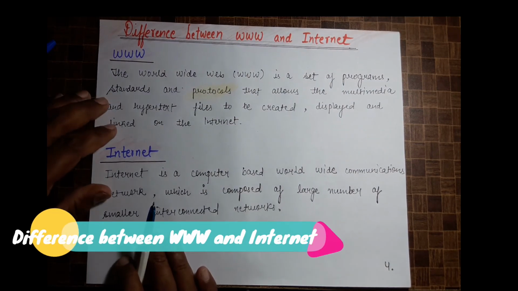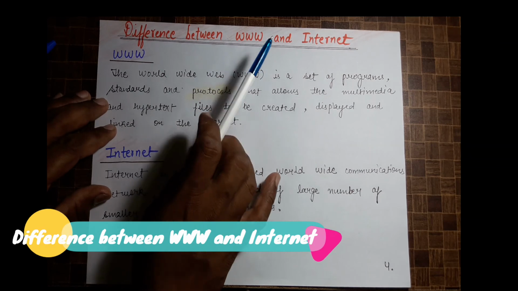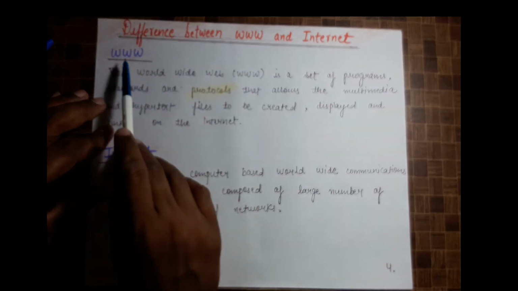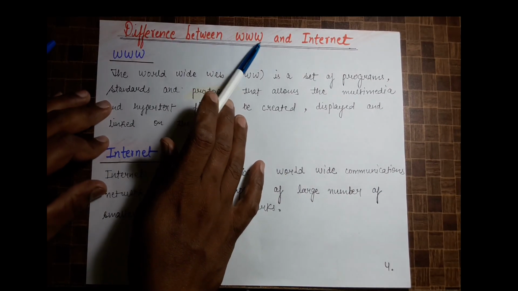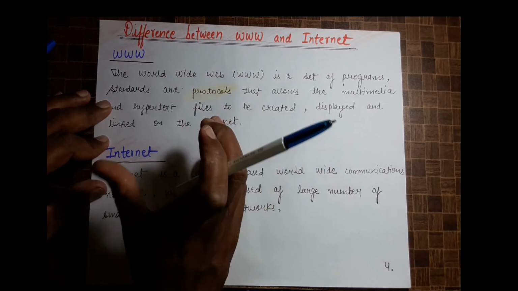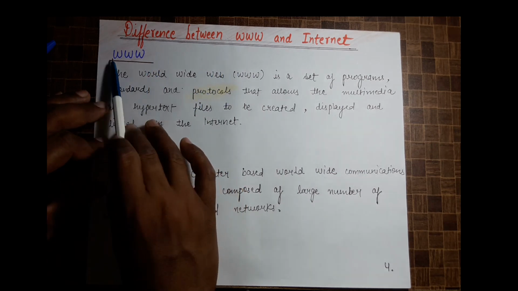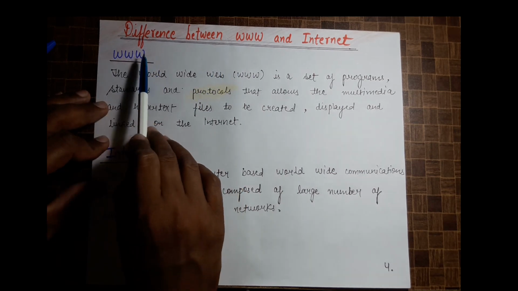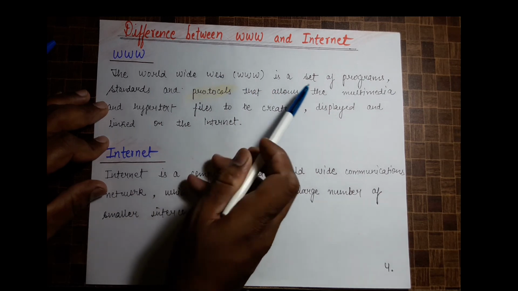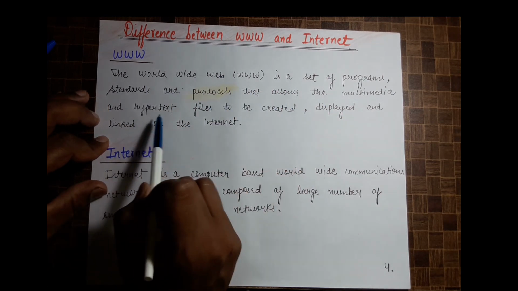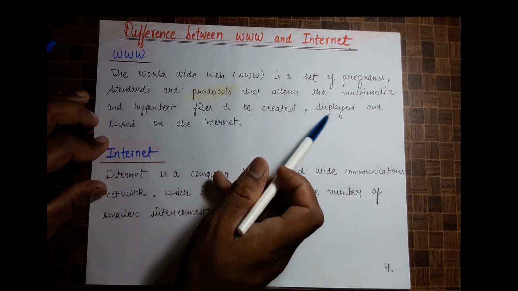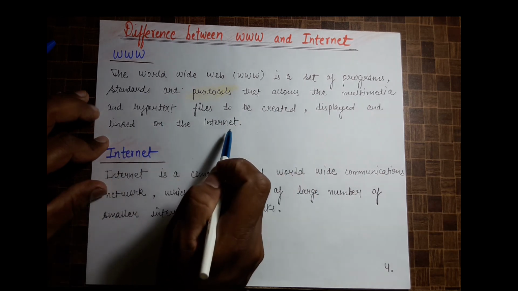Now we will see the difference between www and the internet. We'll see whether both things are the same or different. Triple W, the World Wide Web, is a set of program standards and protocols that allows multimedia and hypertext files to be created, displayed, and linked on the internet.